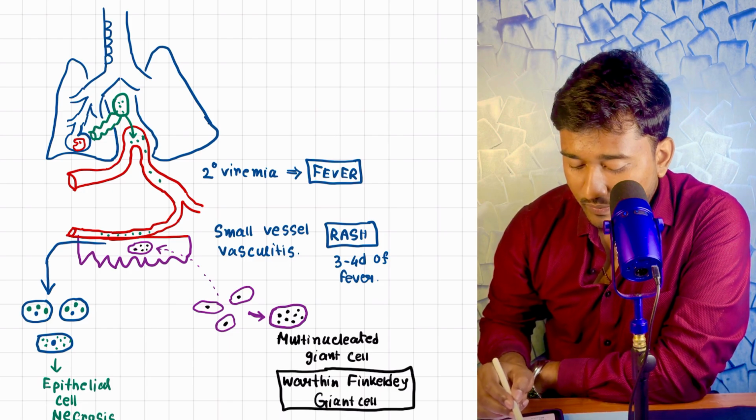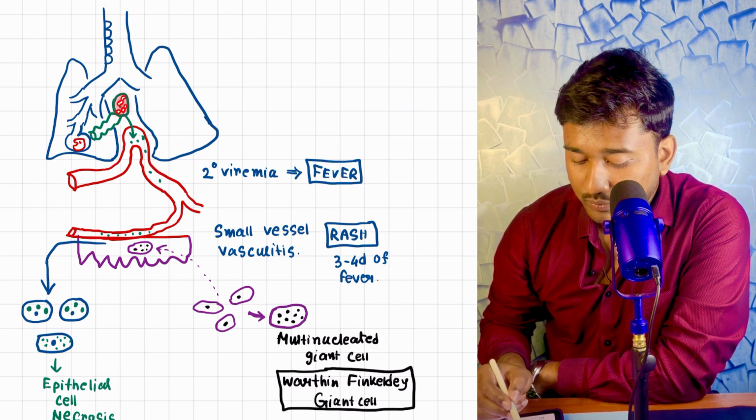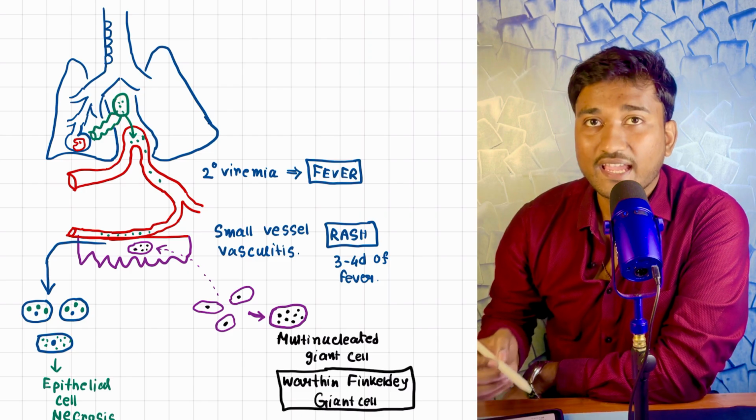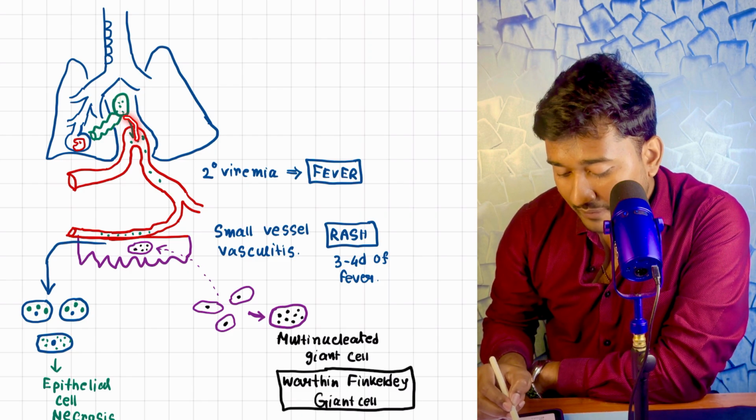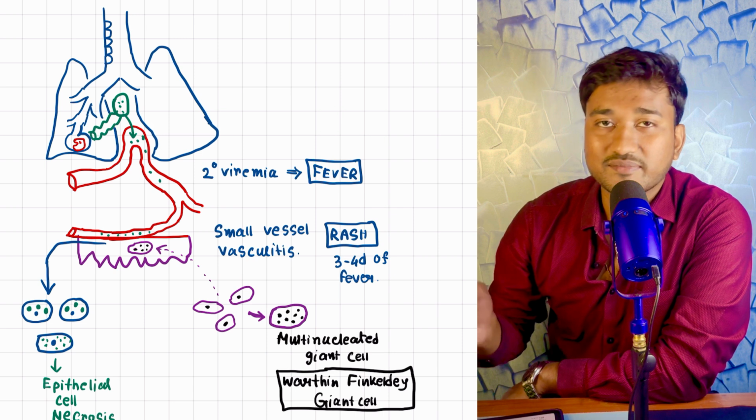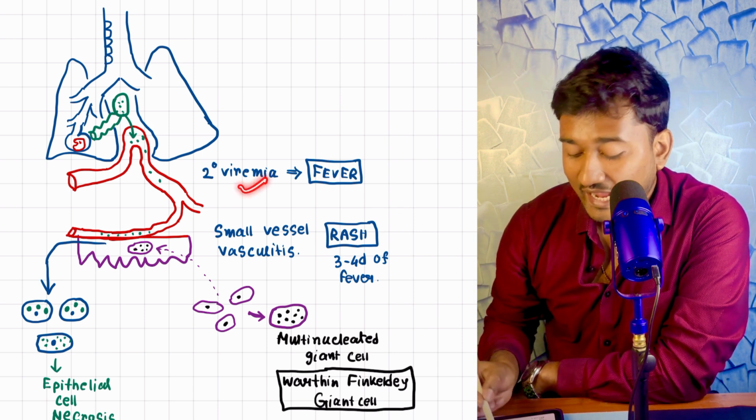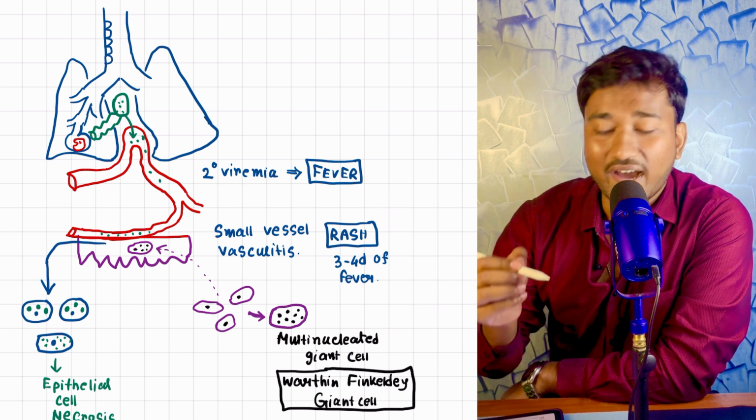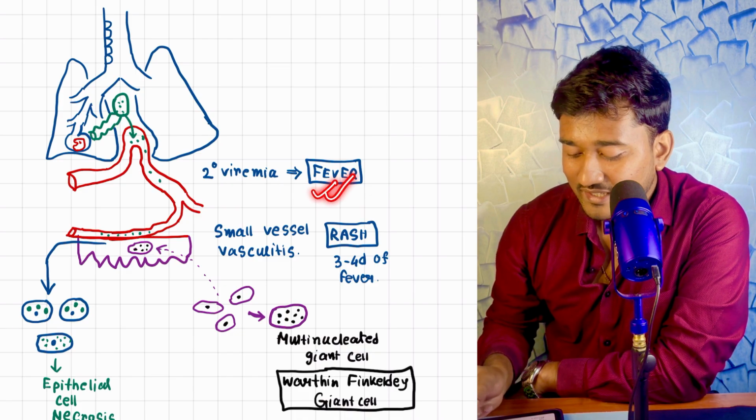Look here, too much multiplication happened within the police station, our lymph node, and after that some viruses jump into the bloodstream. This is called secondary viremia, and the secondary viremia marks the onset of fever in this patient.